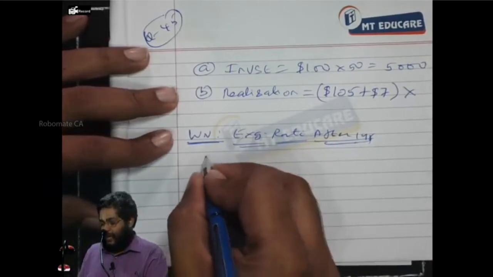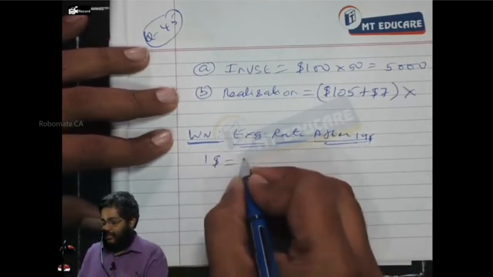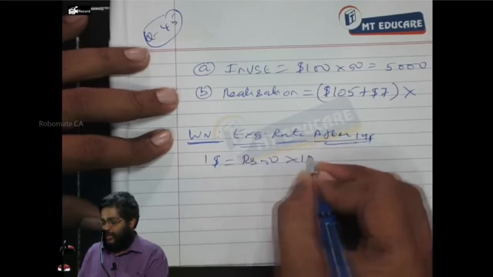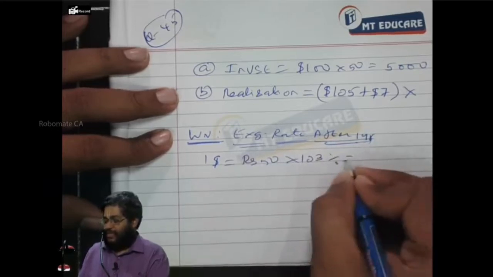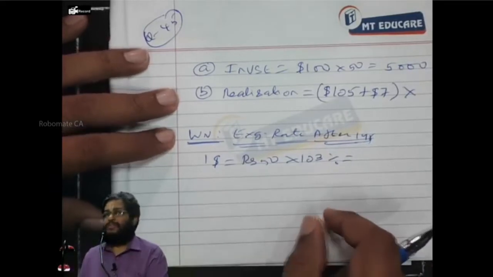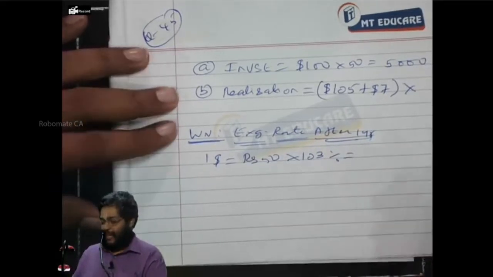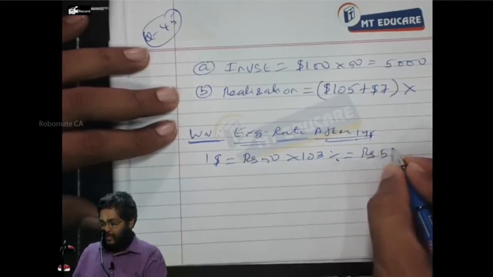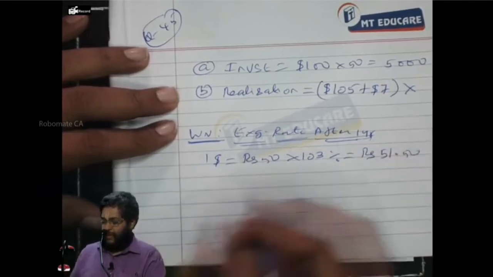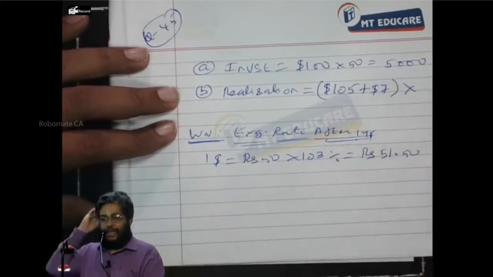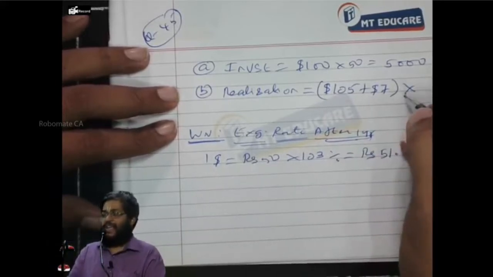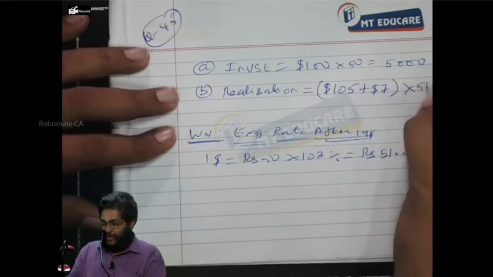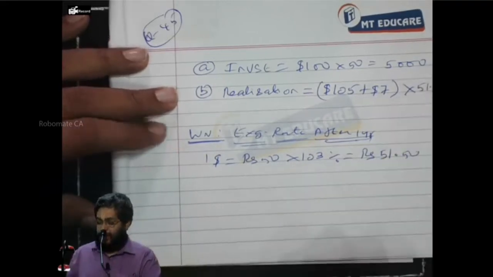So after 1 year, $1 is equal to rupees 50 into how much percent? 103%. $1 is equal to rupees 50 into 103%. Tell me the answer here. Rupees 51.5. So $105 plus $7, $112 I have in my hand after 1 year, which I sell at how much rupees? 51.5.